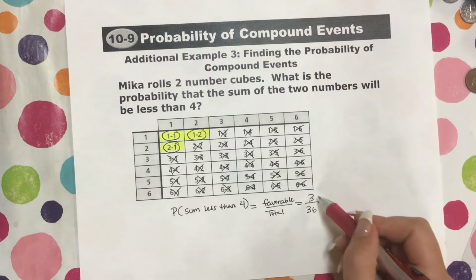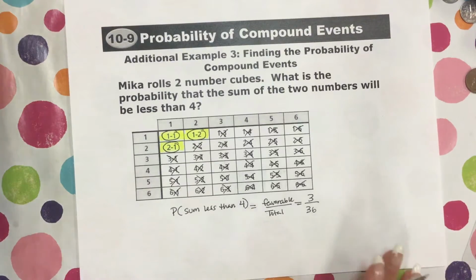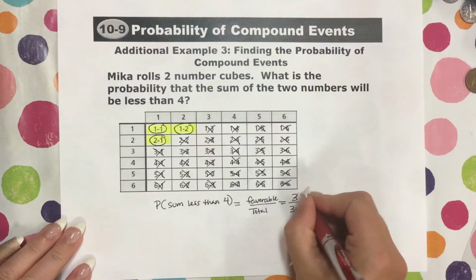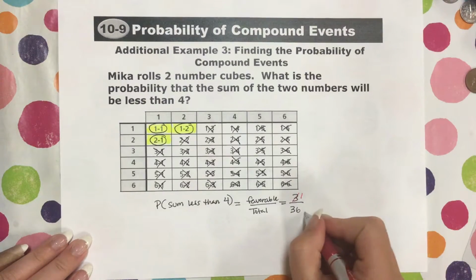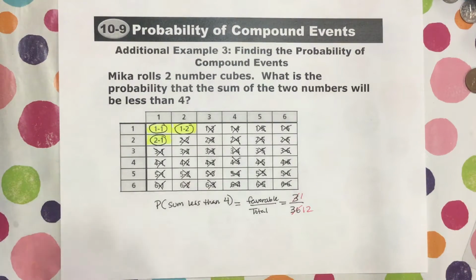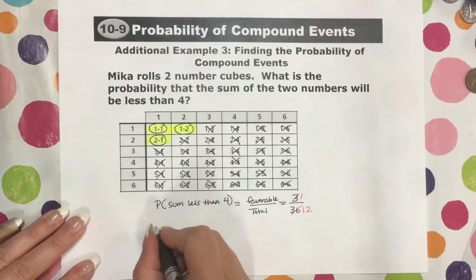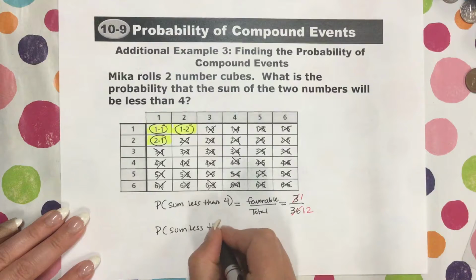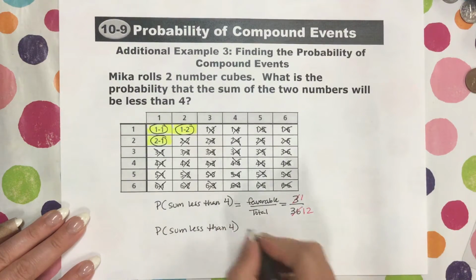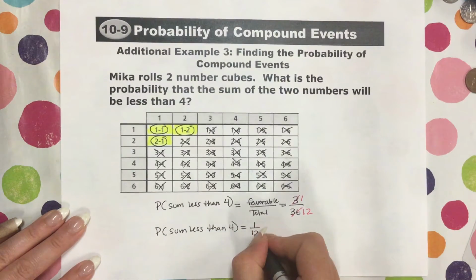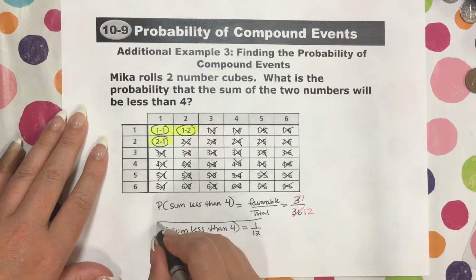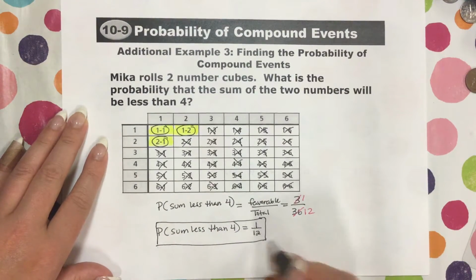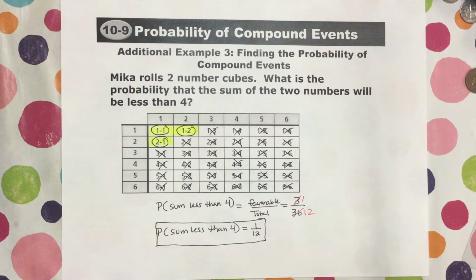So what goes into both 3 and 36? Well, I know that 3 does. 3 goes into 3 1 time, and 3 goes into 36 12 times. So that means that the probability that the sum is going to be less than 4 is going to equal 1/12. So yeah, that's how you find the probability.